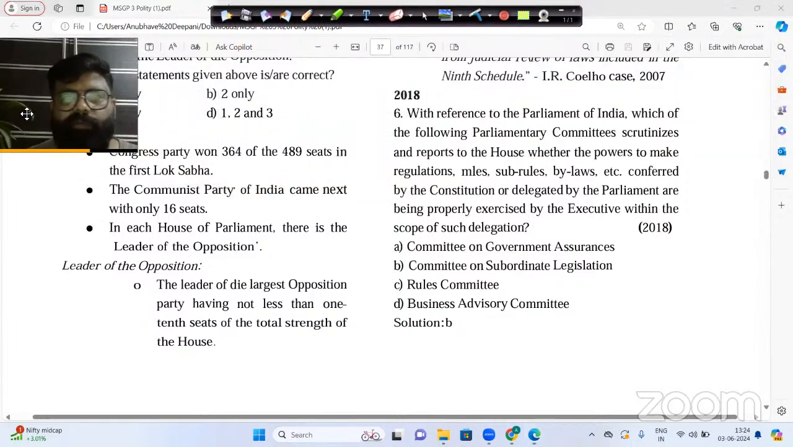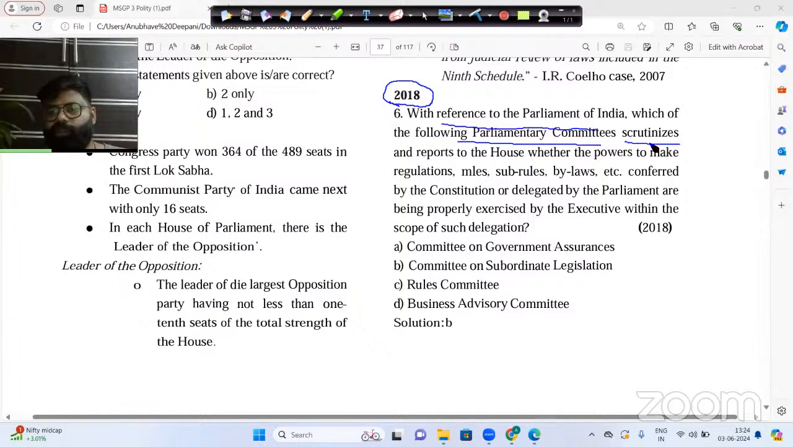Now here you can see there is one more question in front of you in which you can revise the whole particular chapter of the parliamentary committees itself. There was one more question in the year 2018: with reference to the Parliament of India, which of the following parliamentary committees scrutinizes and reports to the House whether the power to make regulations, sub-rules, rules, bylaws, etc. conferred by the Constitution or delegated by Parliament are being properly exercised by the executive within the scope of such delegation?